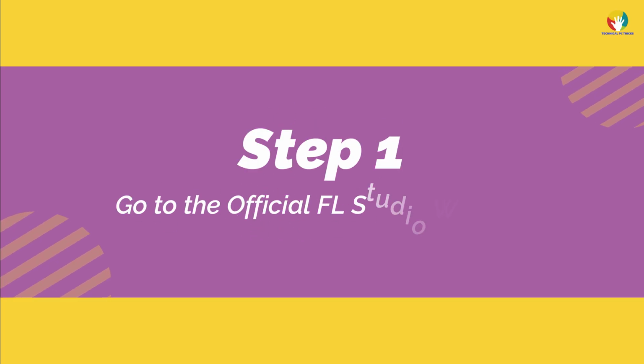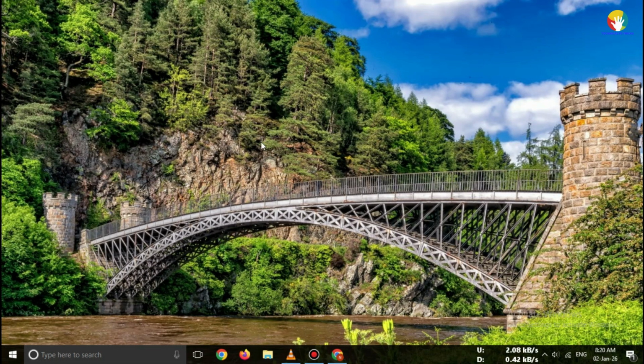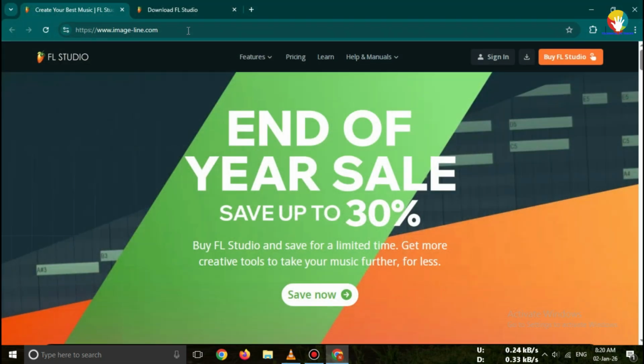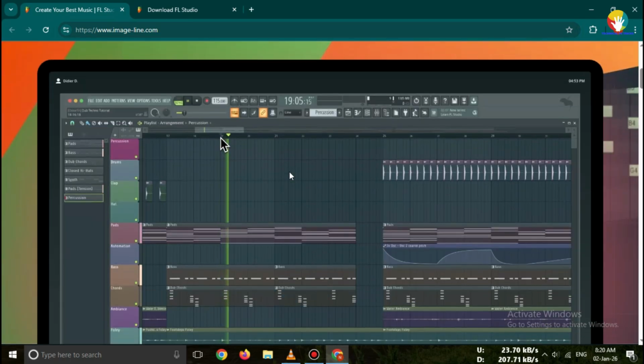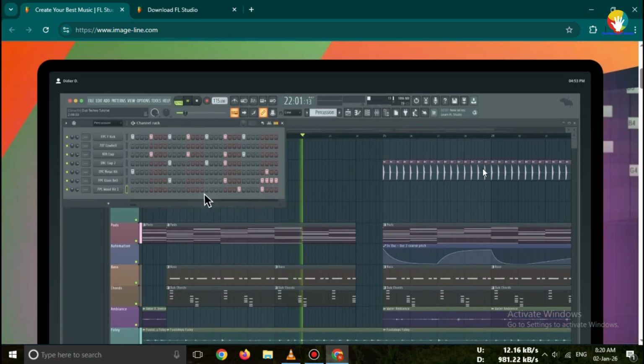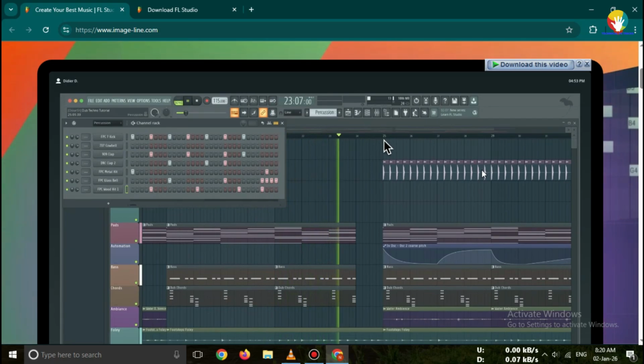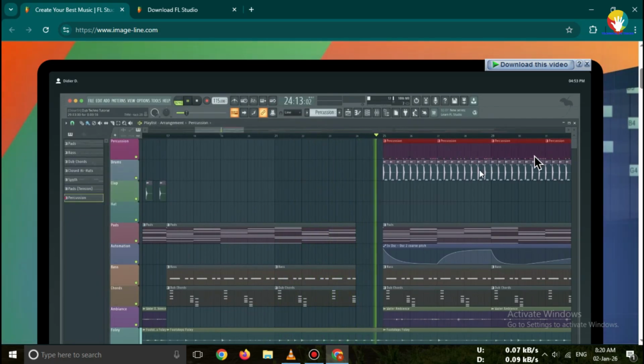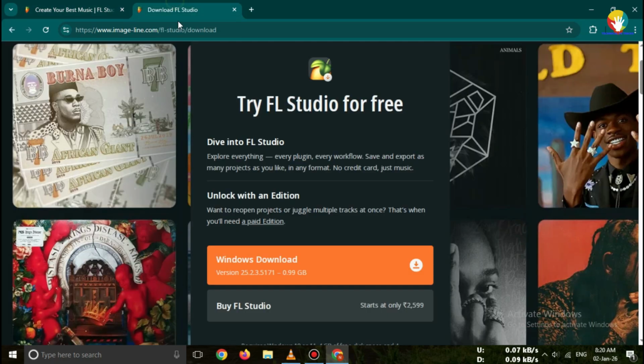Step 1. Go to the official FL Studio website. First, open your web browser. Now search for FL Studio Official Download, or directly link in description. Important. Always download FL Studio only from the official website. Cracked or modified versions are unsafe and illegal.